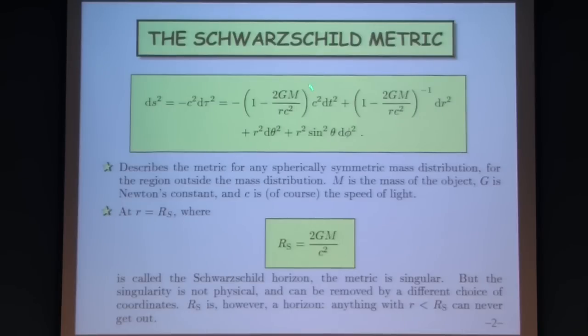The metric has the interesting feature that the coefficients of both the dt squared term and the dr squared term become singular, either 0 or infinity, depending on which one you're looking at, at a particular value of the radius called the Schwarzschild radius, given by this formula, 2Gm divided by c squared. The bigger the mass, the bigger the Schwarzschild radius. They're proportional to each other.